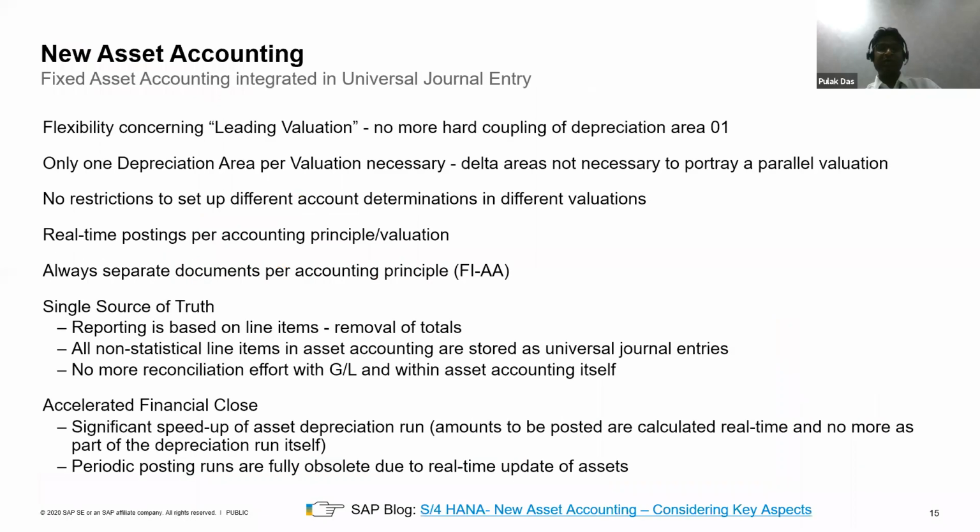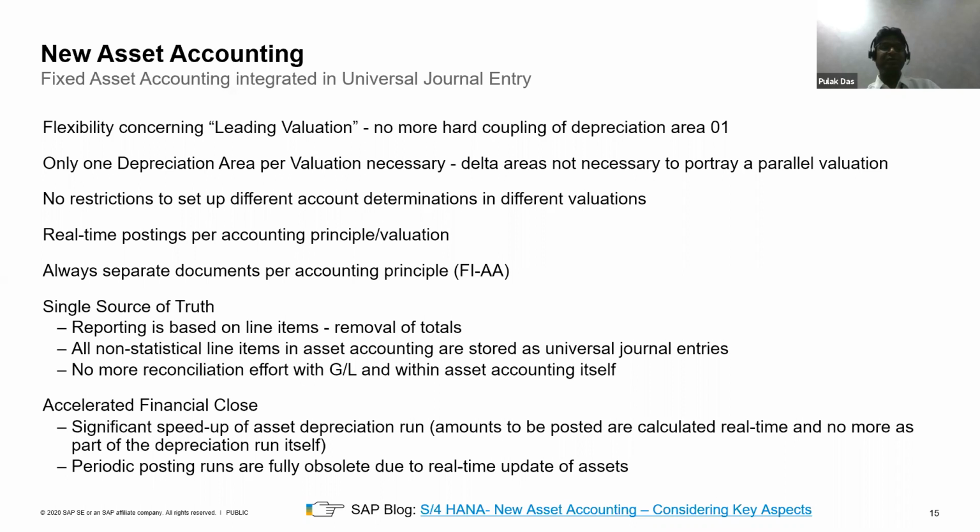After the ledger concept, next is asset accounting. Previously, asset accounting used to work completely differently from the GL account. Whenever you did a posting, it would just consolidate the entry and update the GL account, and the details you used to get from the asset-related line item tables. In S/4HANA, it works seamlessly along with the universal journal.